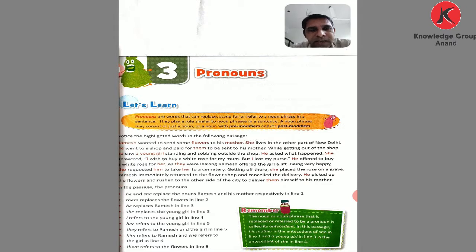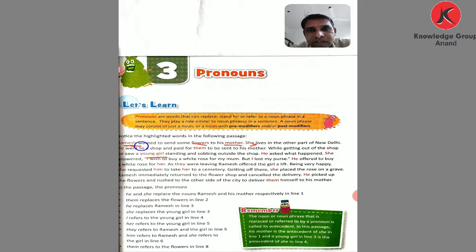Now see, here there is a paragraph given, and there are words in red pen. These are the pronouns we use here. Ramesh wanted to send some flowers to his mother.